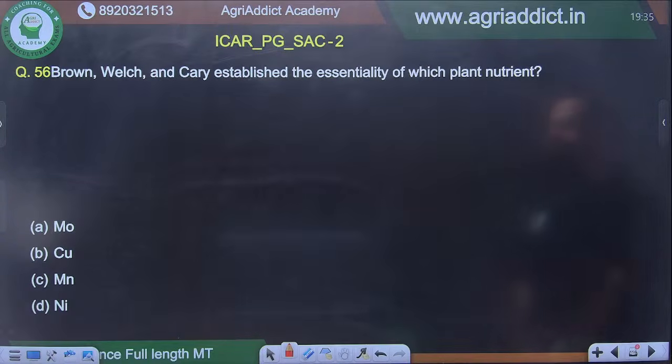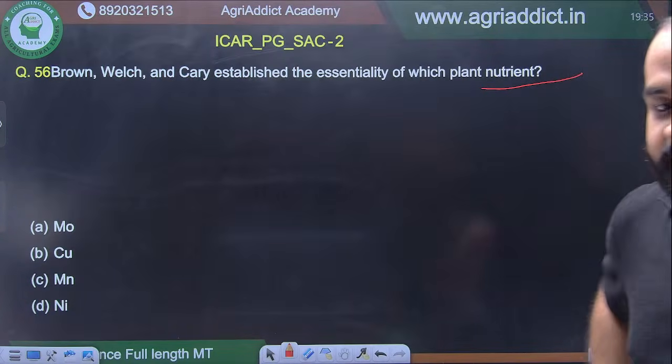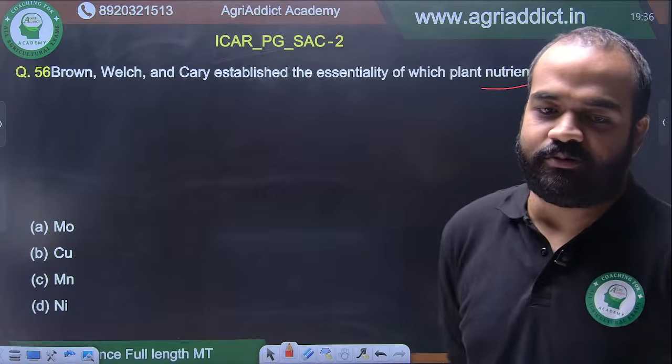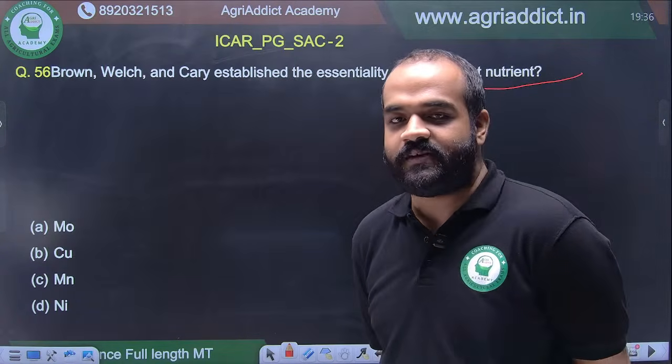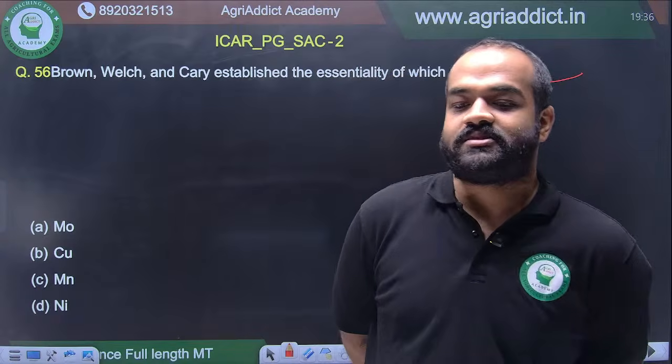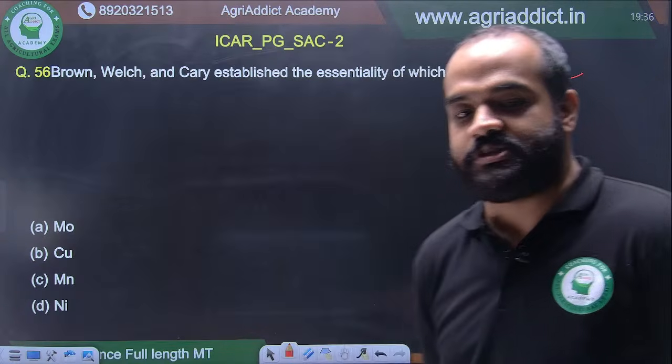Brown, Welch and Carey establish the essentiality of which plant nutrient? That essentiality table of plant nutrient with all the names of the scientists, that is extremely important. You have to be very thorough with that table and you have to remember all the names of the scientists who discovered the essentiality of which. All right.